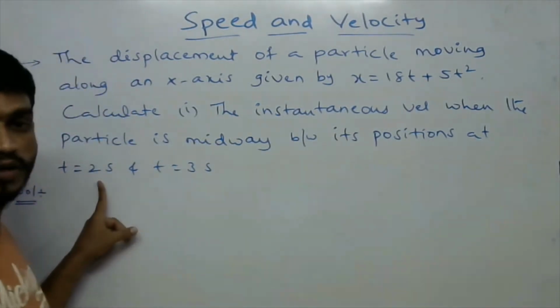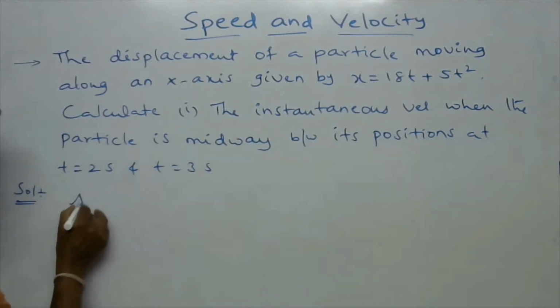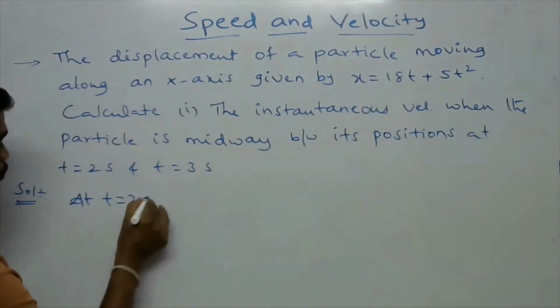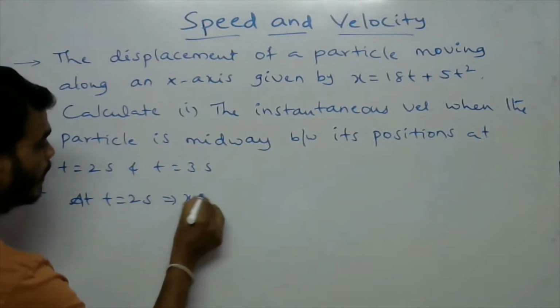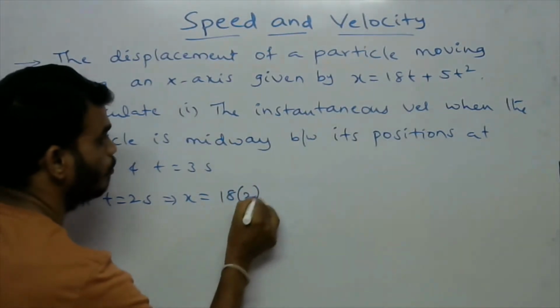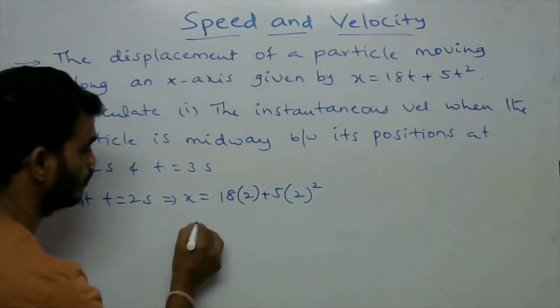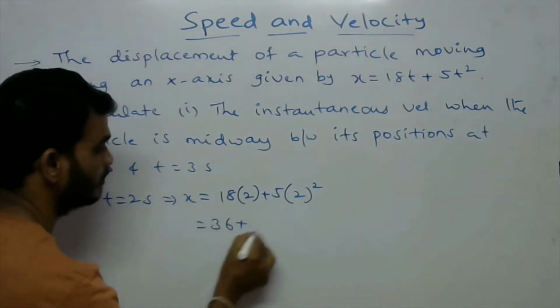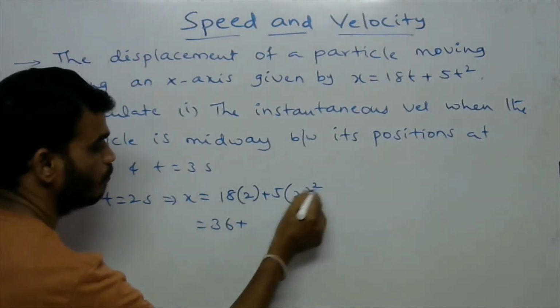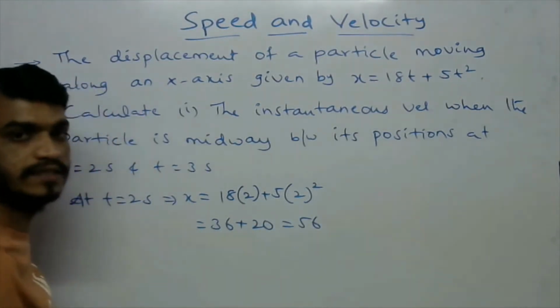So at t equal to 2 seconds, what is its position? At t equal to 2 seconds, its position x equals 18 into 2 plus 5 into 2 square. So 18 times 2 is 36, and 2 square is 4, 4 times 5 is 20, that is equal to 56.